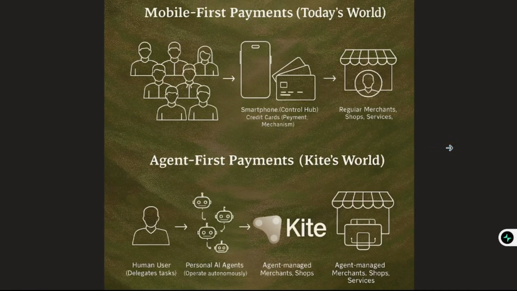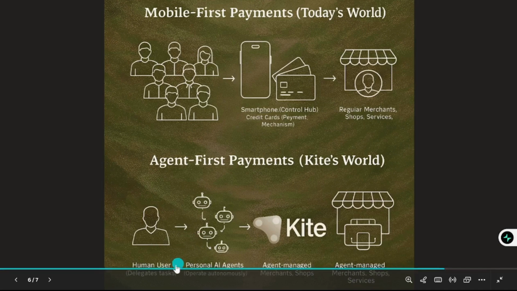Now we have mobile-based payment. In today's world it looks like this: human beings use their phone, which serves as the control hub for credit card payment, to shop for regular merchandise and services. That is the real world today. But with the Kite AI agent introduction, tasks are dedicated to the AI agent.